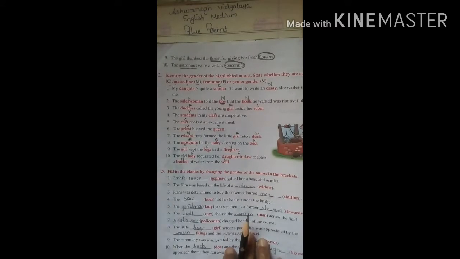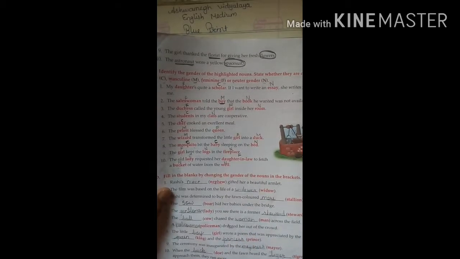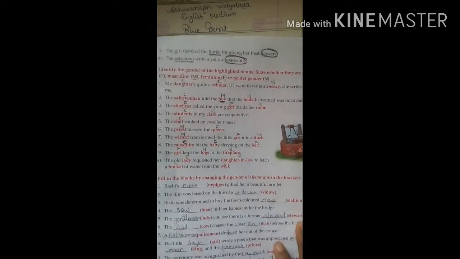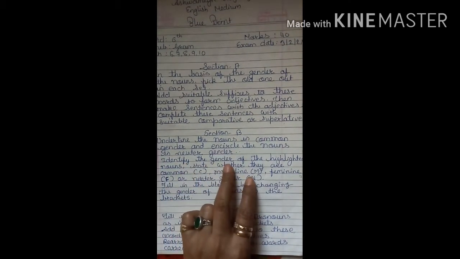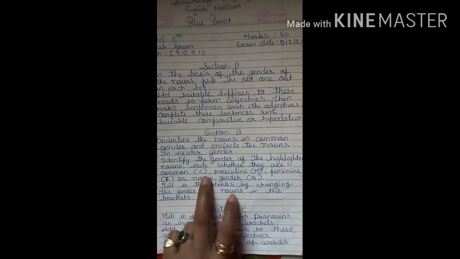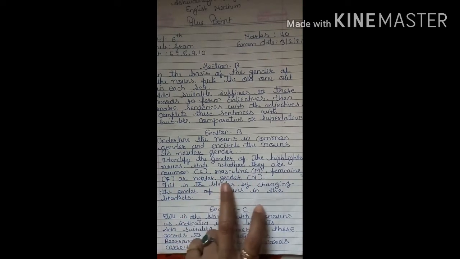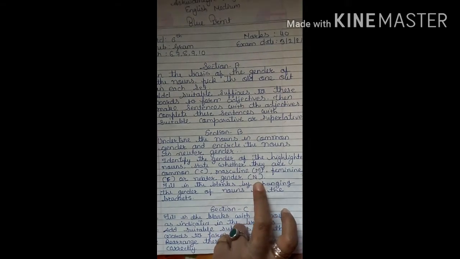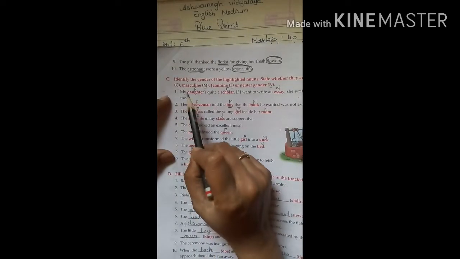So students, we complete this question like this. On the common gender we underline, and on the neuter we encircle those words. Okay, got it. So now we are going to our next question. Identify the gender of the highlighted noun. State whether they are common, so write C. Masculine, so write M. Feminine, so write F. Or neuter gender, then write N. Okay. So here you see on page number 34.